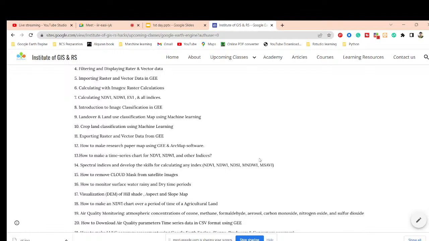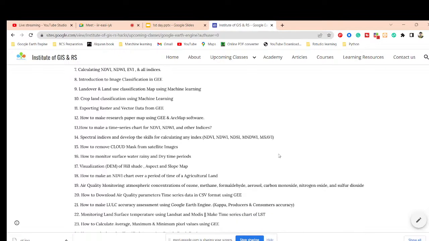Then we move to some focus on air quality monitoring and also make concentration maps of ozone, methane, formaldehyde, aerosol, carbon monoxide, nitrogen dioxide, all these types of gases. How you can easily make the concentration map, and how to download the air quality parameters time series data in CSV file format. And then we also try to discuss land use land cover classification.